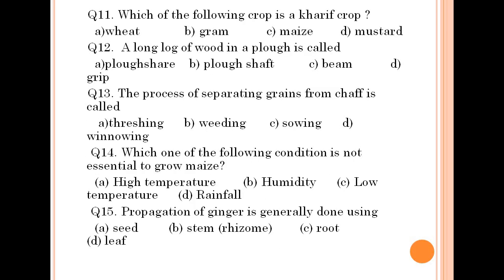Okay, so now we are moving to the next question. Question number 11. Which of the following crops is a kharif crop? We know that kharif crop is mainly grown in the rainy season. So here maize is one example that we can take as the kharif crop.